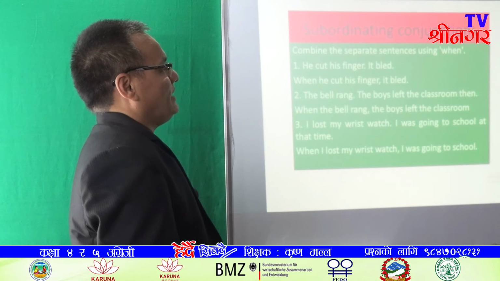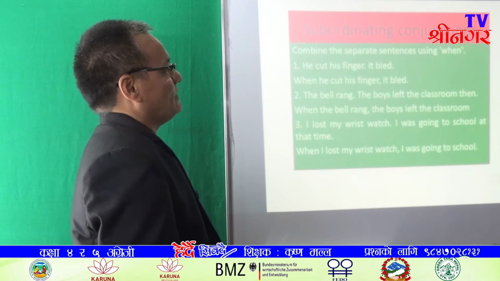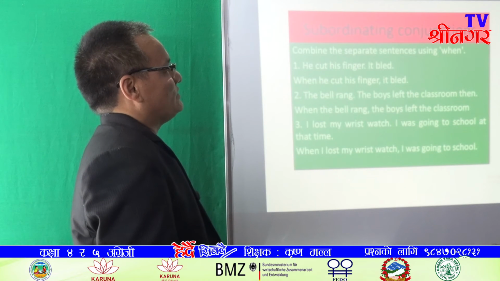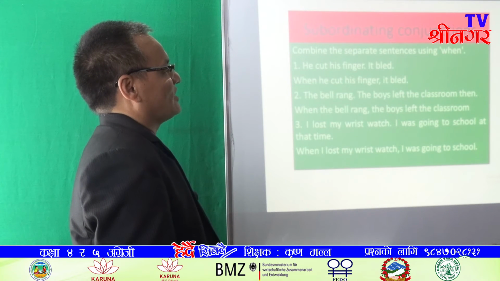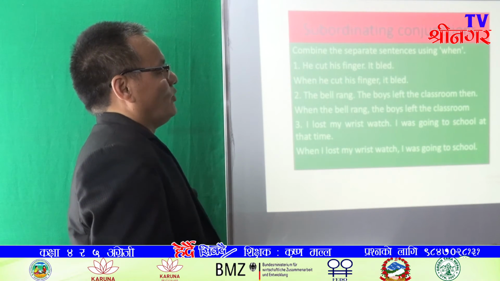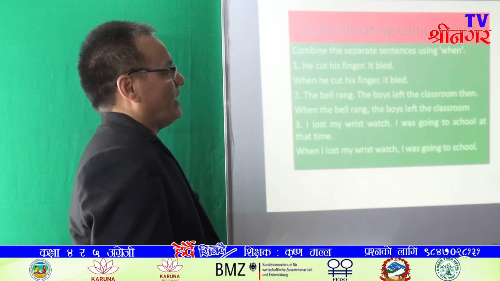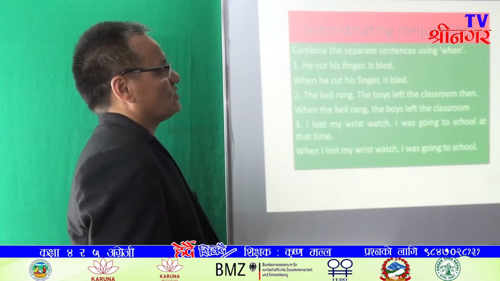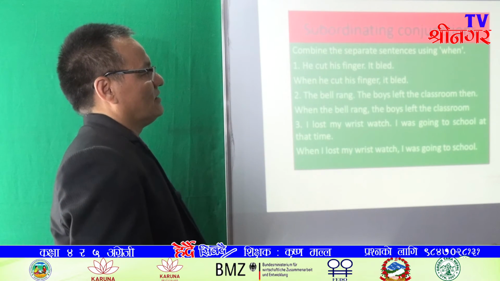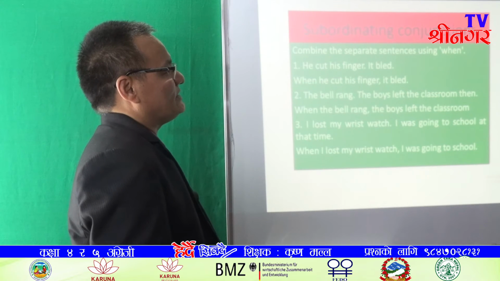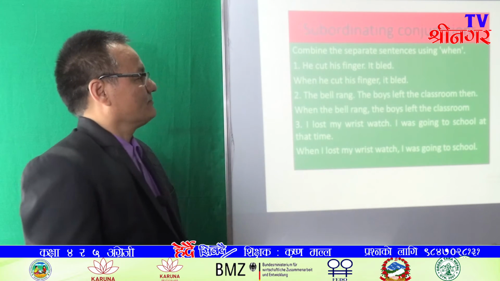Here, when he cut his finger is a subordinate clause because we have used a subordinating conjunction when. When we join the sentences using when, we must find out which sentence shows the time. The sentence showing the time should be preceded by when.